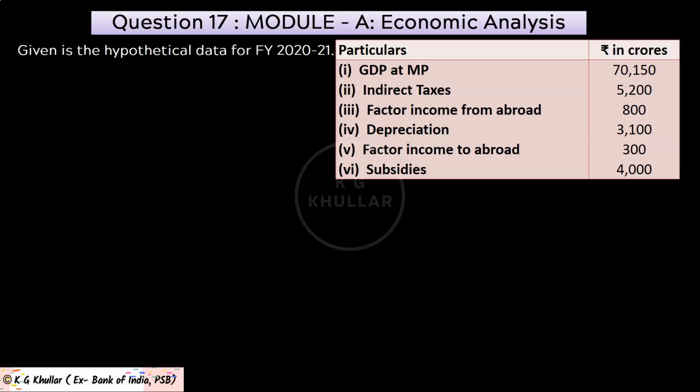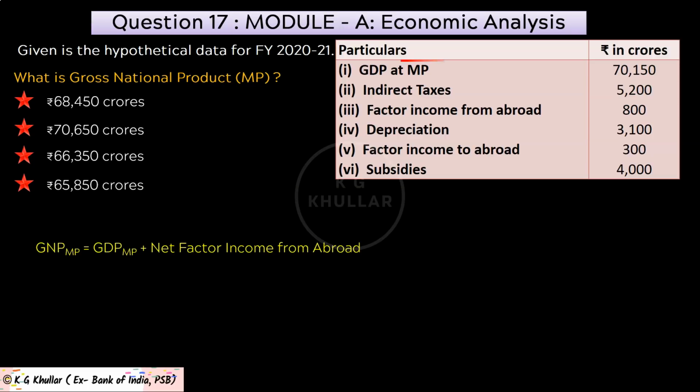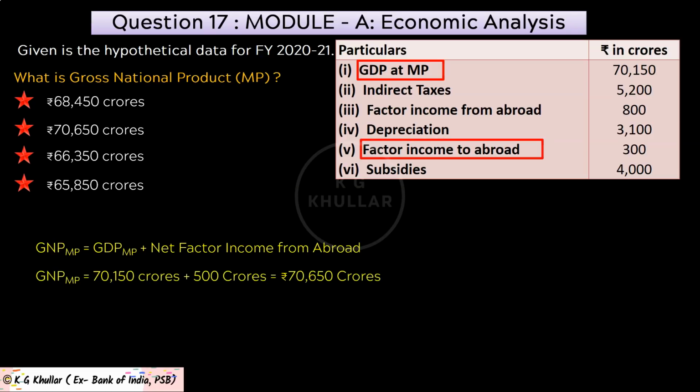Next question of the case study is, what is gross national product at market price? And these options are given to you. Friends, please note, gross national product at market price equals gross domestic product at market price plus net factor income from abroad. GDP at market price is given in the question as 70,150 crores, and net factor income from abroad we found in the previous question as 500 crores. Thus GNP at market price equals 70,150 plus 500 equals rupees 70,650 crores. Thus the correct option for the given question is option B.